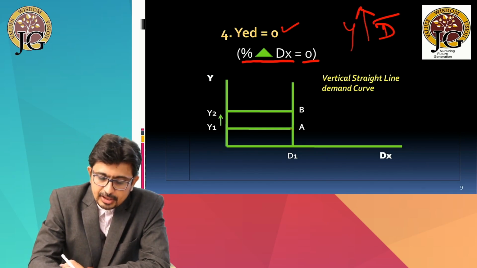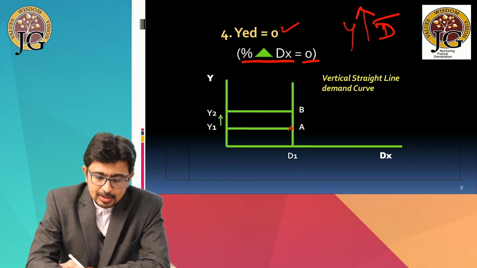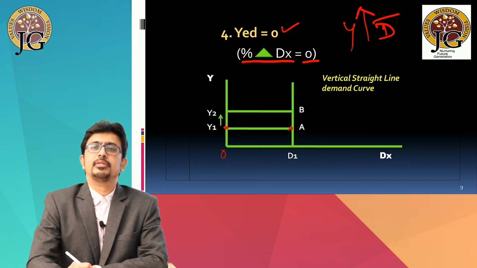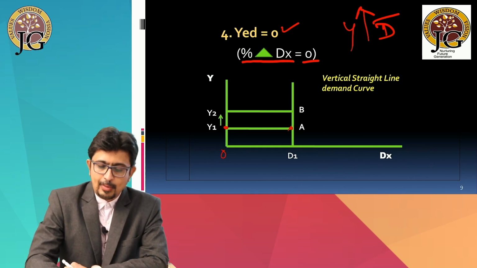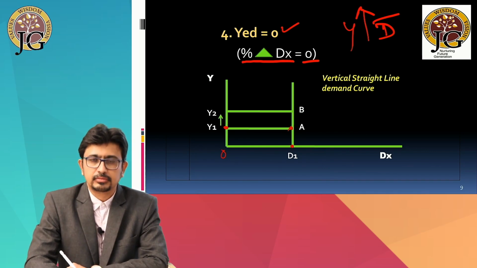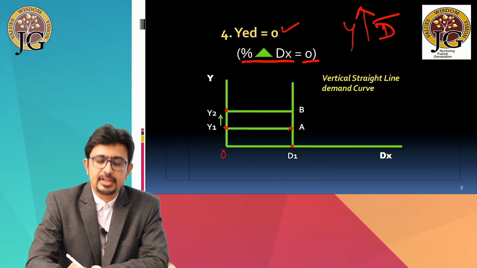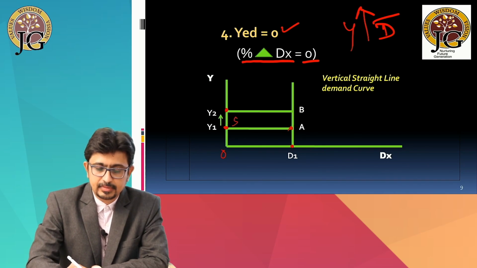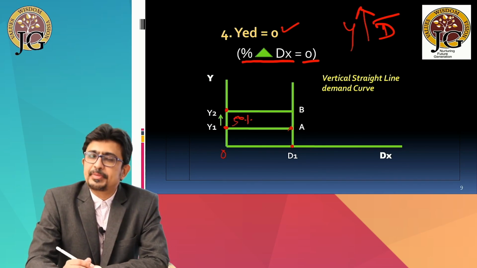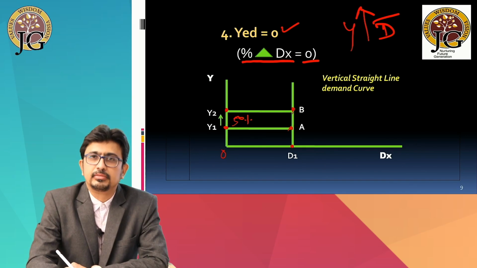So we begin with this combination A. In the beginning, consumer's income is OY1, and when his income is OY1, he demands OD1 quantity of this commodity. Now his income increases from Y1 to Y2, say by 50%. But despite a 50% increase in the income, the consumer keeps the demand unchanged at D1.